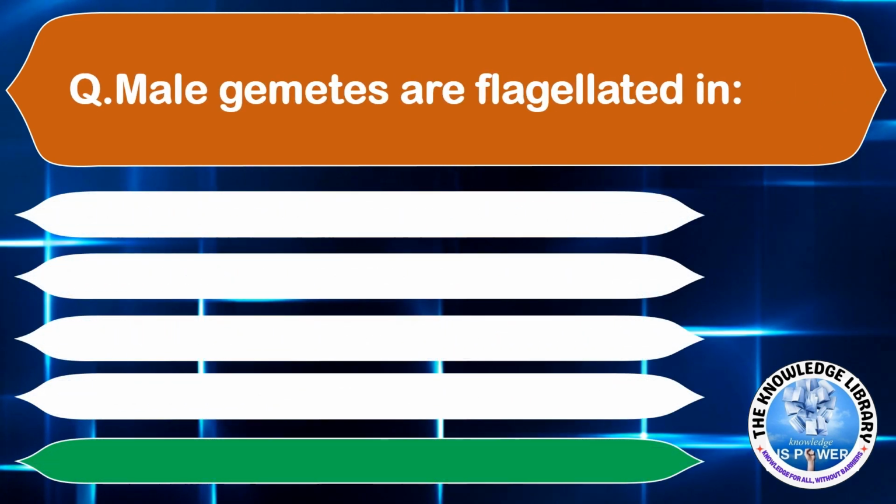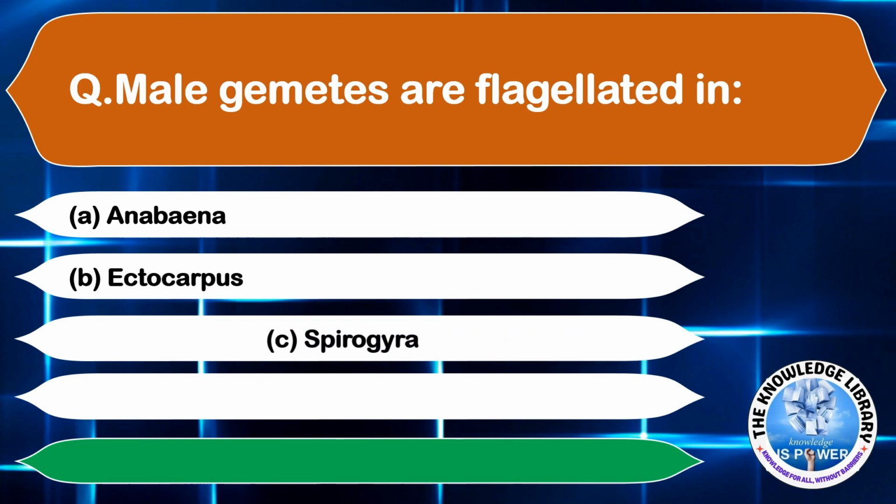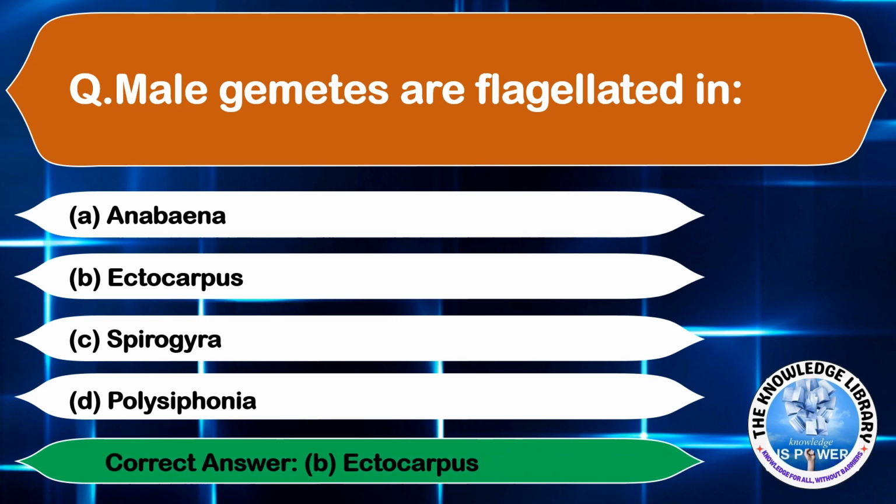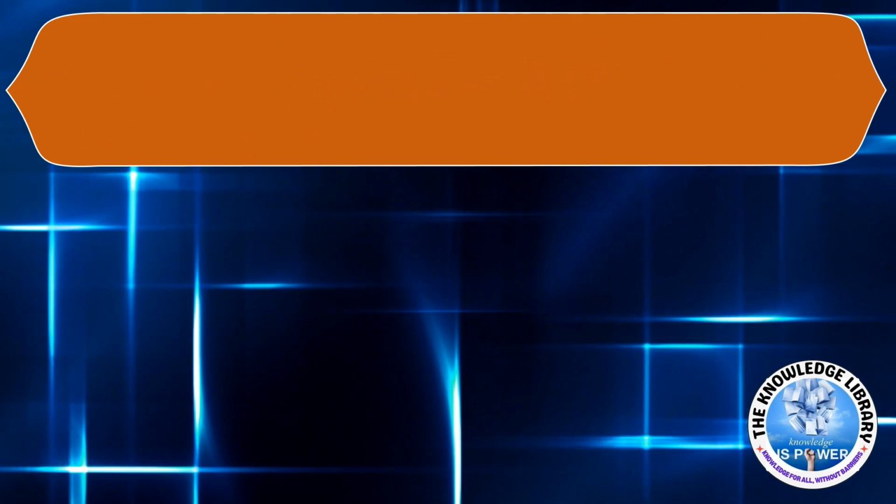Male gametes are flagellated in option A, Anthoceros. Option B, Ectocarpus. Option C, Spirogyra. And option D, Polysiphonia. The correct answer is option B, Ectocarpus. Moving on to the next question.